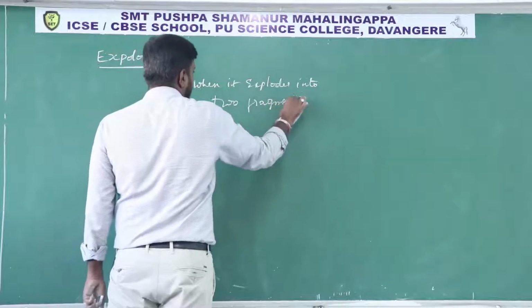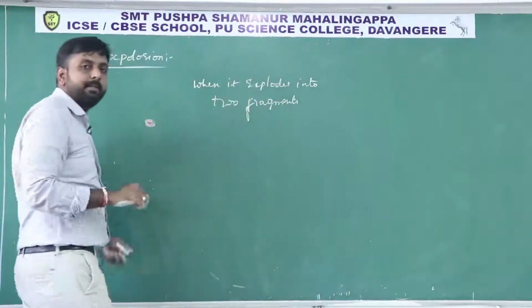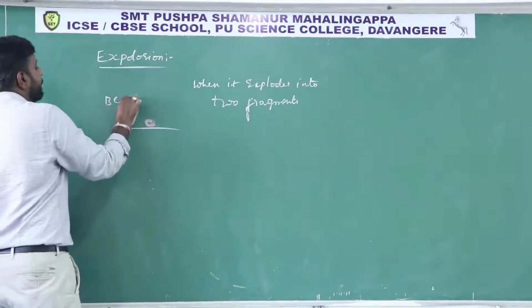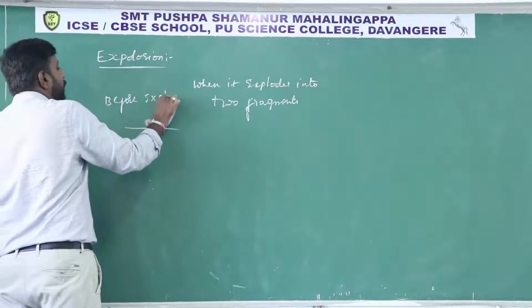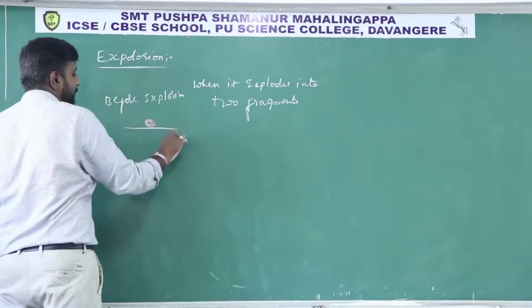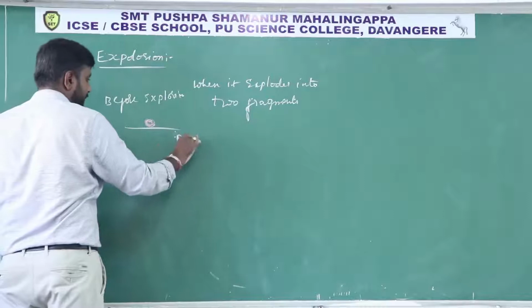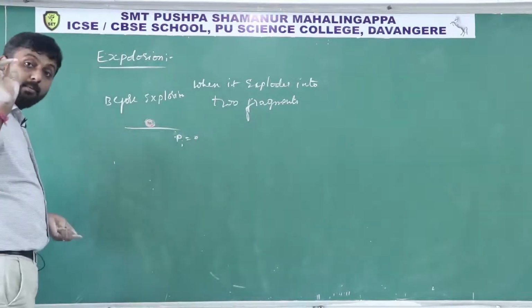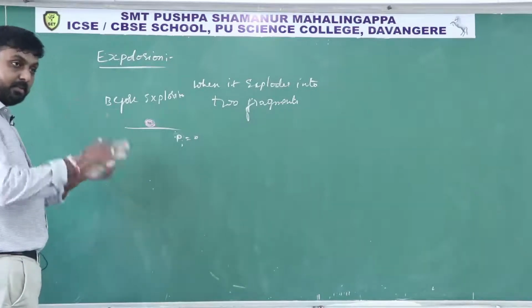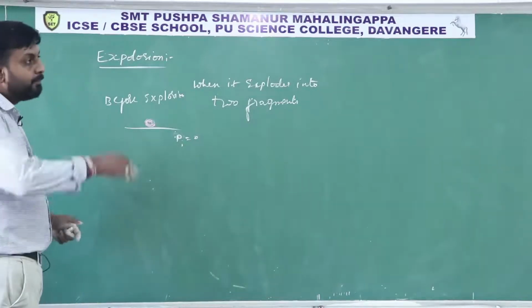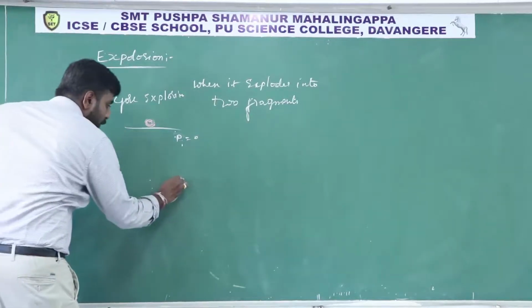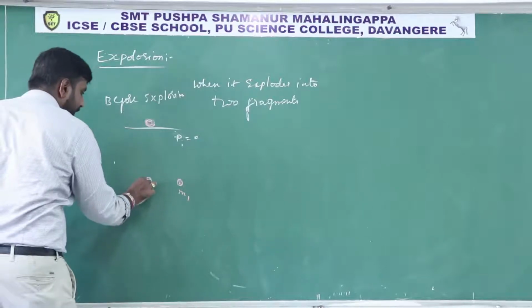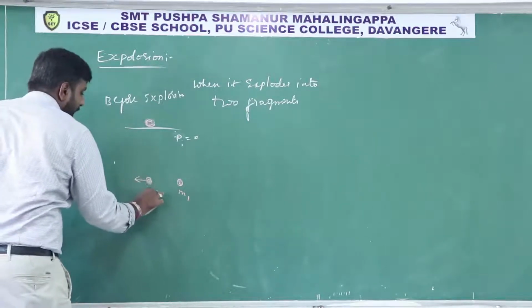So before explosion, what is its momentum? Its momentum before explosion is 0, right? Initial momentum. Now it has to explode. The final momentum of the system also should be equal to 0. So for that, this is m1 mass, it is breaking into two pieces, and this is m2 mass.